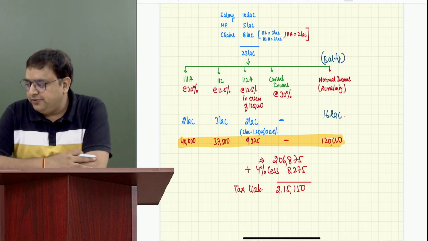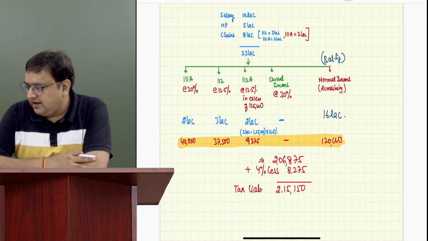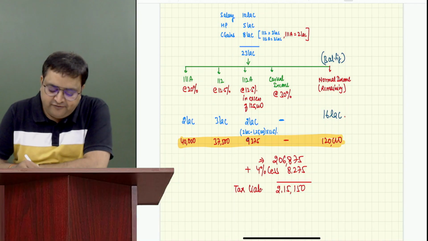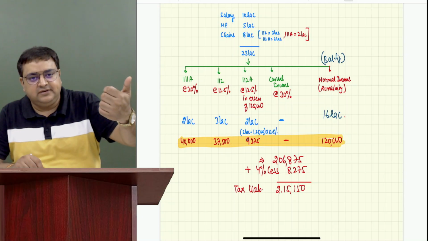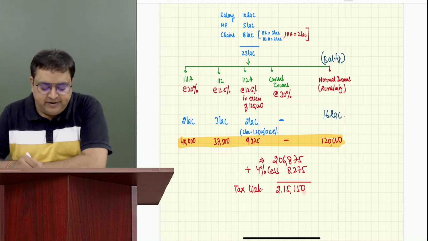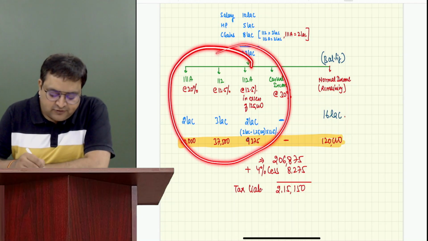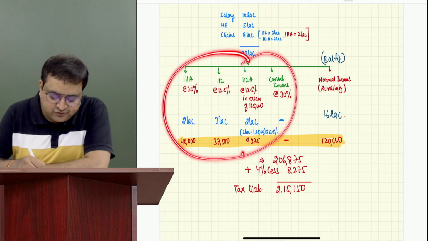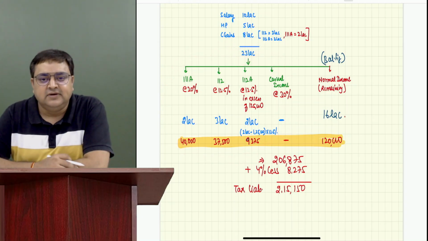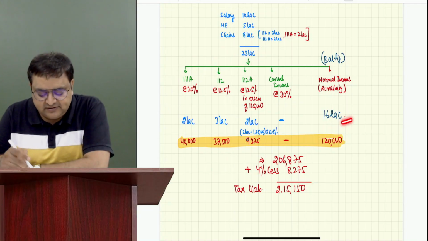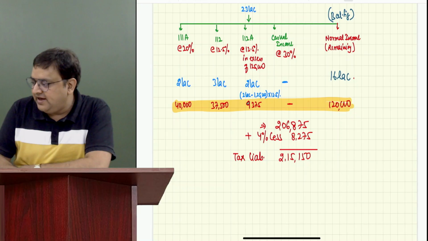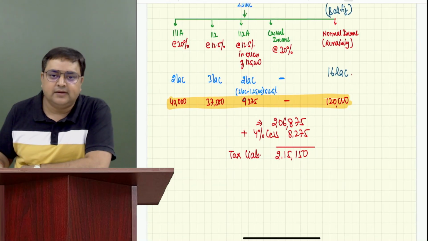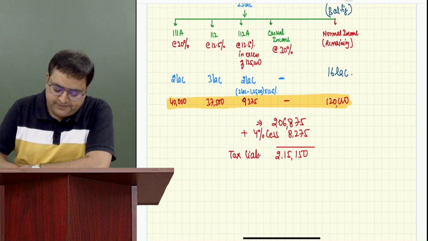Yesterday what I told you: let's say, for example, you just need to calculate 23 lakhs. If you calculate through slab rates, you will get a different answer, which is wrong here. Why? Because she has special income also. On this special income, she has to pay special rates of tax, not normal rates. Everybody has written this or not? Yes, sir.